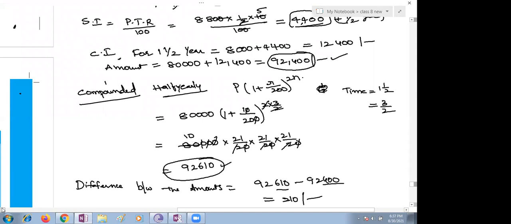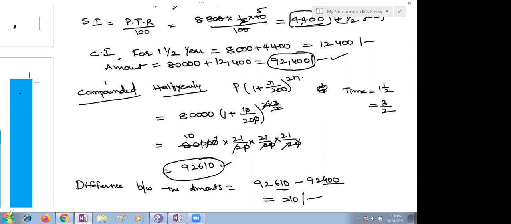Ma'am, but for 1 year it should be more, no, ma'am? No, you are not understanding properly, Nana. Compounded annually means every 1 year the interest is added to the principal. Now you understand the part, Nana. Every 1 year they will add the interest to the principal amount. Then whatever you add becomes the original principal for the next year. Coming to the second part, what is the question?